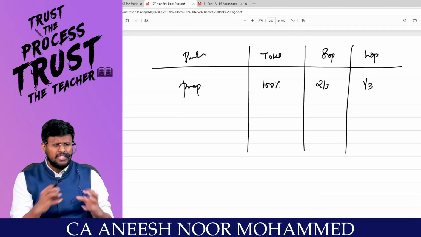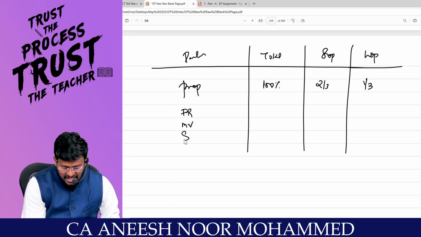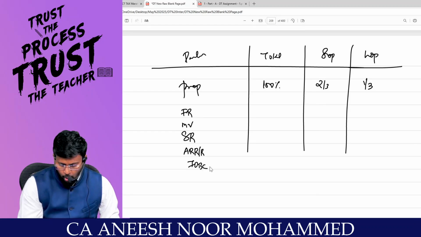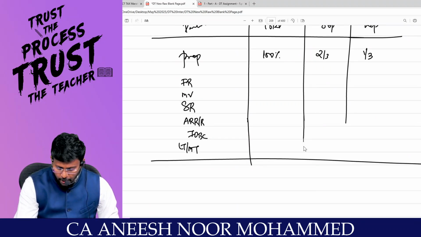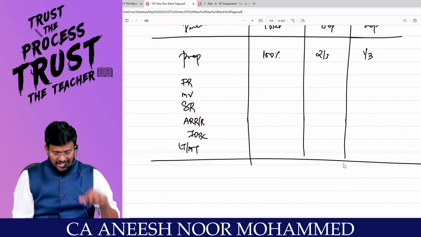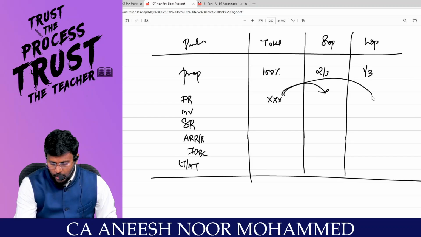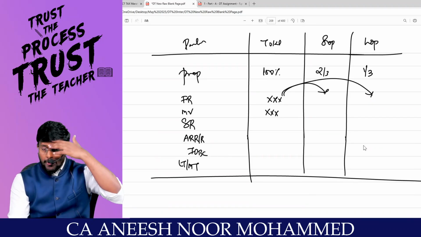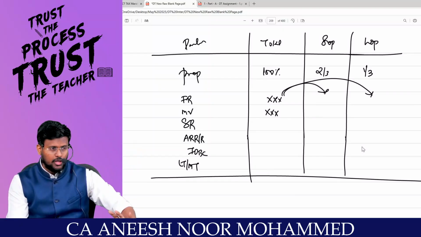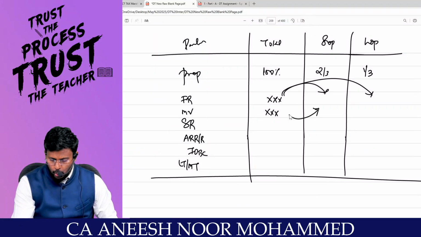All the details in the question you have to write, like fair rent, municipal value, standard rent, actual rent received or receivable, interest on borrowed capital, municipal tax, all such information you tabulate in a table. Are you all really with me? Fair rent total will be there. You write it as 2/3 and 1/3. Municipal value total will be given in the question because municipal value is for the entire house, not for the ground floor. Correct? That has to be bifurcated into 2/3 and 1/3.